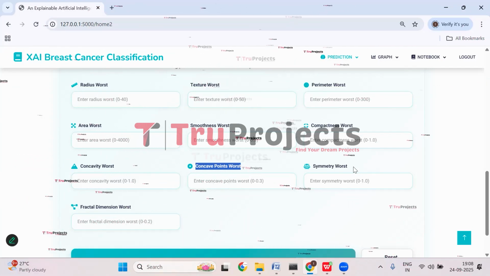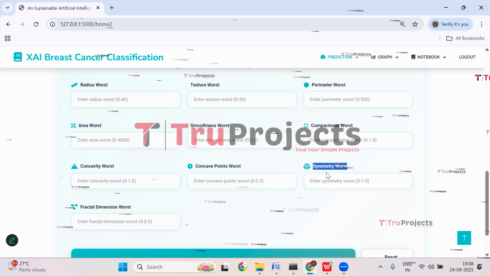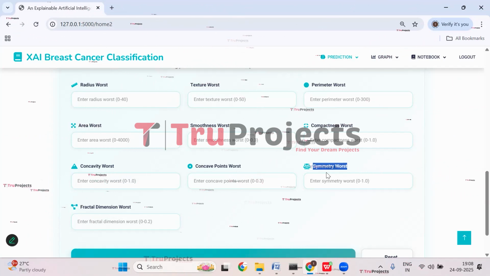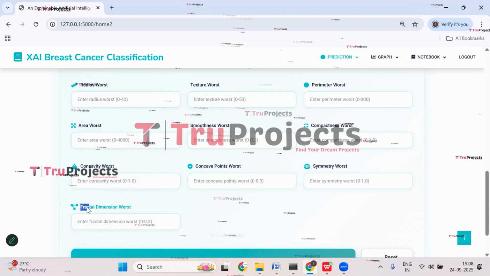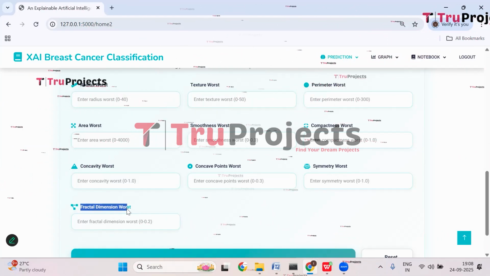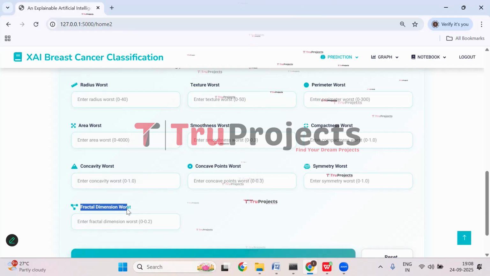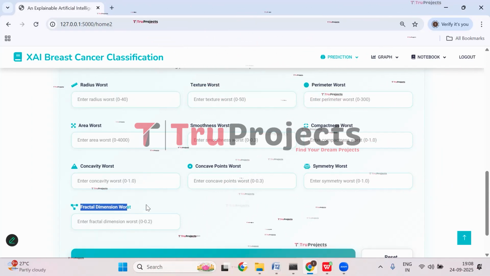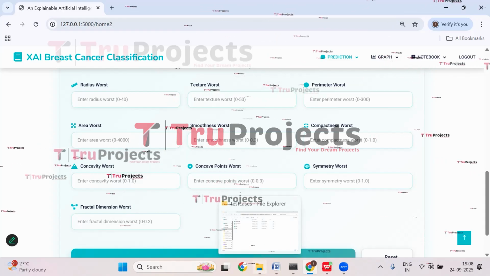Then we have symmetry worst. So this evaluates how symmetrical the tumor cells are. Less symmetry can point to malignant growth. Then we have fractal dimension worst. This measures how complex the shape of the cell is. High values suggest more irregular and potentially cancerous cells. This is all about the parameters. Now let's enter them. Let's open the file.